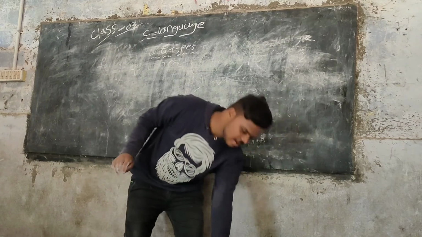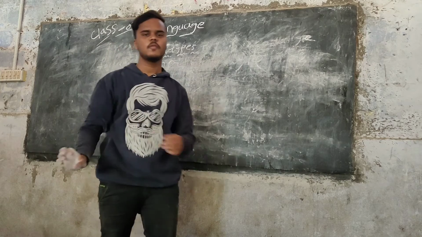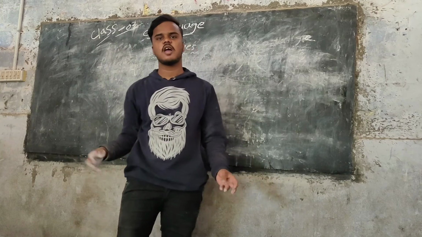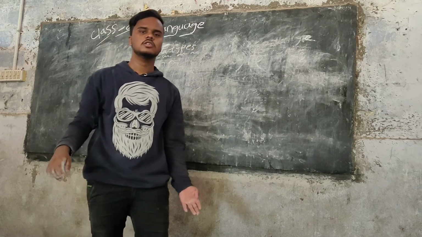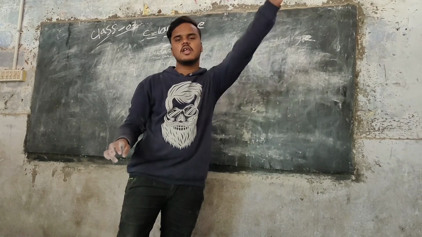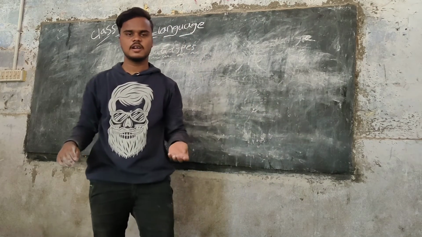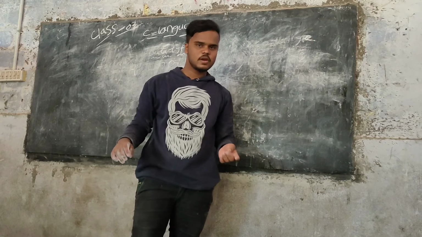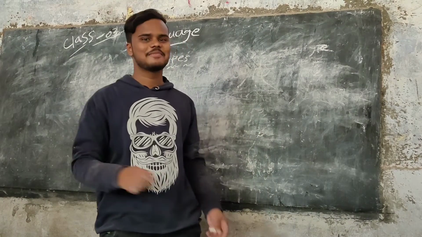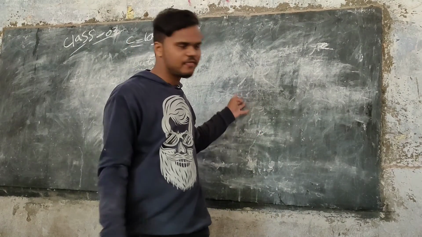Again, we recall data types. First of all, a data type specifies the type of data that a variable can store, such as int, float, char, double. Data types are again classified into 4 types. What are they? First is the primitive or primary data type.